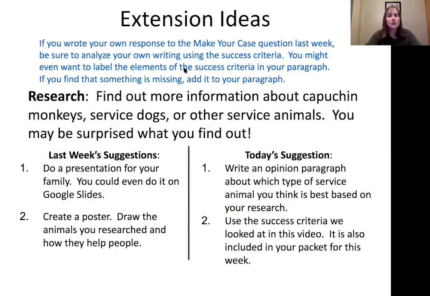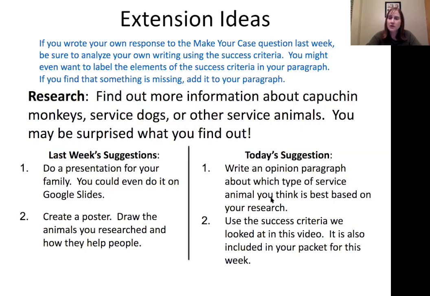For those of you who didn't write one last week or want to do some additional writing, you could do a little bit more research. This text really focused on monkeys. They talked a little bit about service dogs. So you might want to do more research and see if you can find out more about monkeys as service animals or more about service dogs as service animals. There's also some other kind of animals that can be used as service animals. You could look those up too.